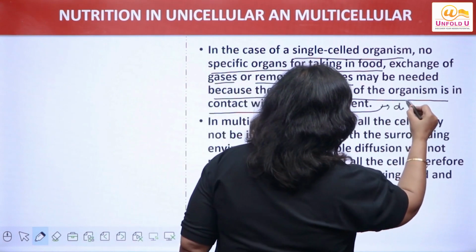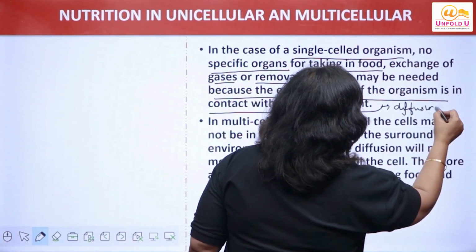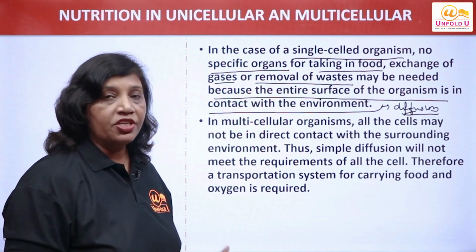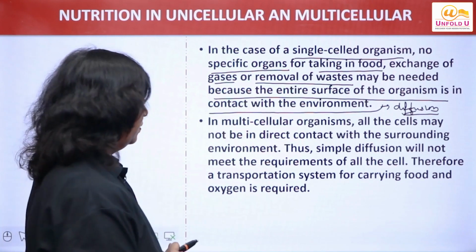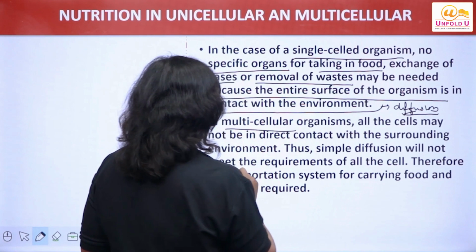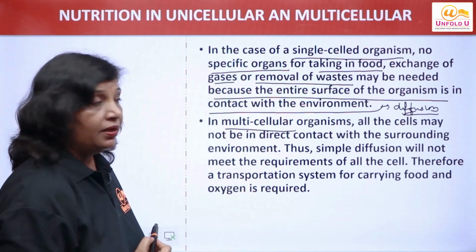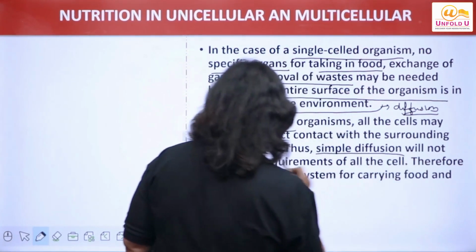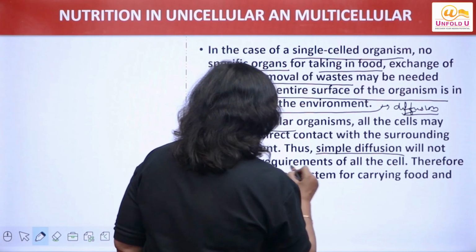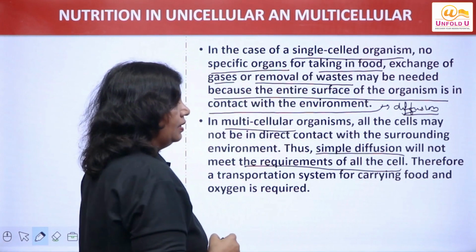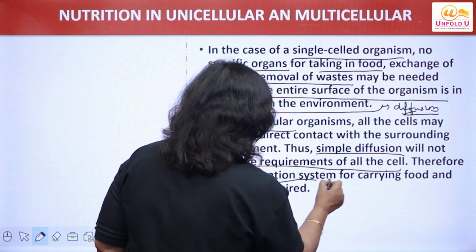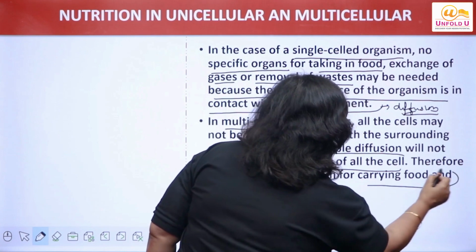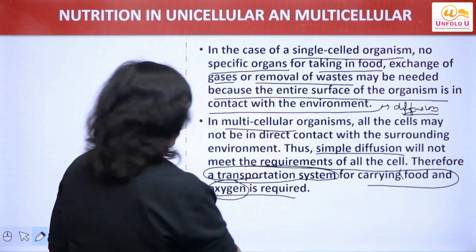So what is happening here? Only diffusion, which helps to get rid of waste plus helps to obtain the nutrition in these organisms, right? In multicellular organisms, all the cells may not be in direct contact with the surrounding. So, simple diffusion will not be enough to meet the requirements of all the cells. Therefore, a transportation system is required for carrying the food and oxygen.